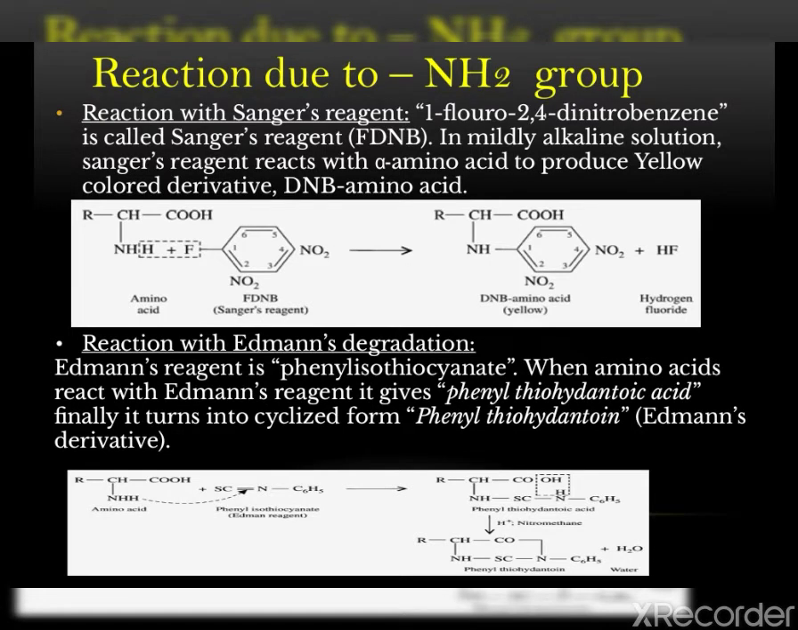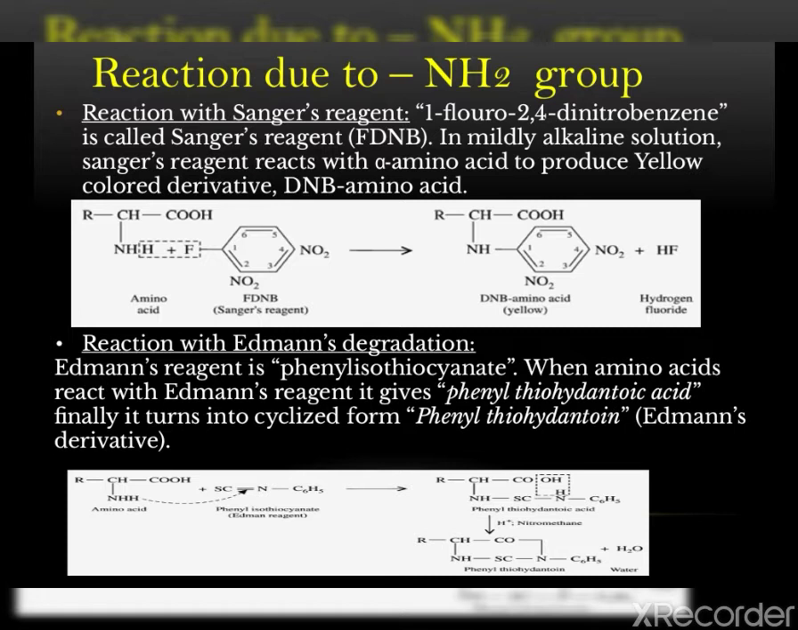The second reaction is the reaction with Sanger's reagent. In this, 1-fluoro-2,4-dinitrobenzene is called Sanger's reagent, FDNB. In mildly alkaline solution, this Sanger's reagent reacts with an alpha amino acid to produce a yellow colored derivative, that is DNB amino acid, that is dinitrobenzene amino acid.